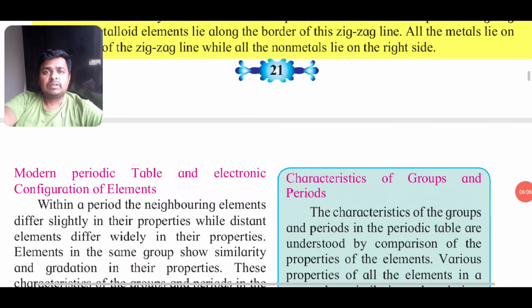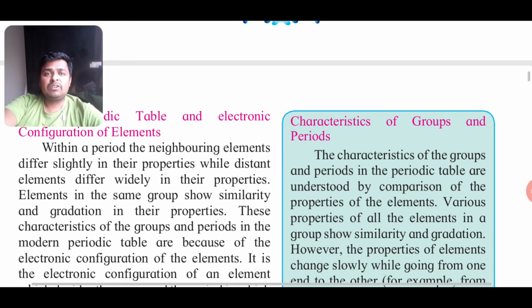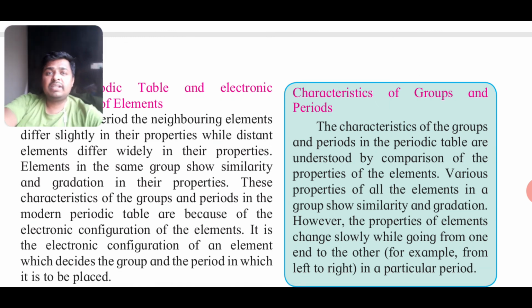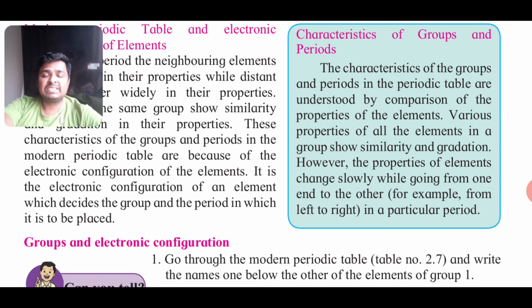Now, the modern periodic table and electronic configuration. You have to learn the electronic configuration of the first 20 elements. Within a period, neighboring elements differ slightly in properties, while distant elements have altogether different properties. So there is gradation in properties. These characteristics of groups and periods of the table are because of the electronic configuration of elements. It is the electronic configuration which decides in which group or period the element will be placed.